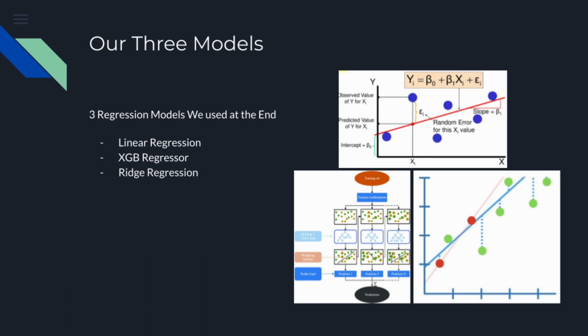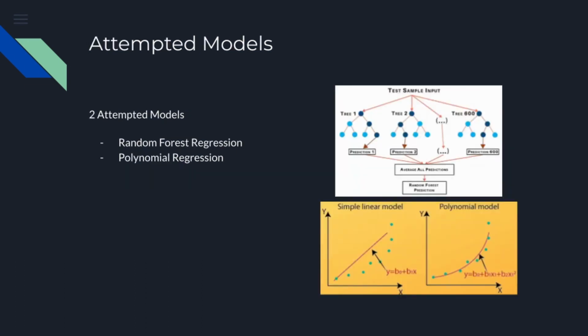These weren't the only models we tried. We also attempted random forest regression and polynomial regression. We didn't go through with either of them due to the same issue: because of how large the dataset was and how many features it had, it took far too much memory to use in the pre-processing. Last we checked, it was in the multiple of terabytes. If we had more time to fine tune our dataset, maybe we could have experimented more with these models, but in the end, we didn't have enough time and we decided to cut them out.